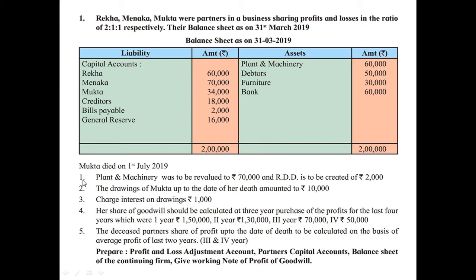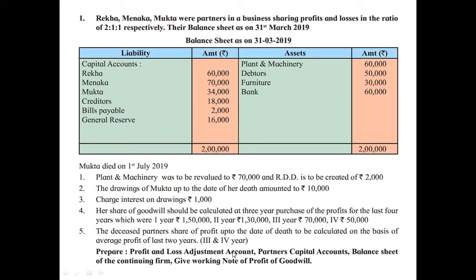Now first, plant and machinery was to be revalued at rupees 70,000. As per the last balance sheet, the value of plant and machinery is 60,000, while here the value has increased by rupees 10,000. In the question they have asked you to prepare the profit and loss adjustment account, which is also known as revaluation account. In admission of a partner, we have already learnt to prepare revaluation account.